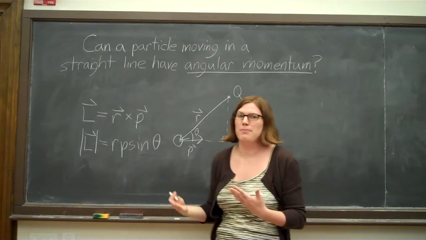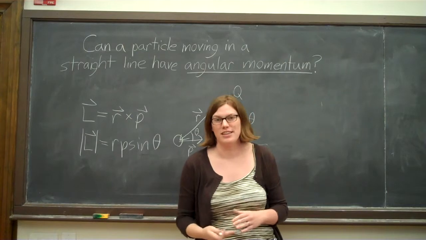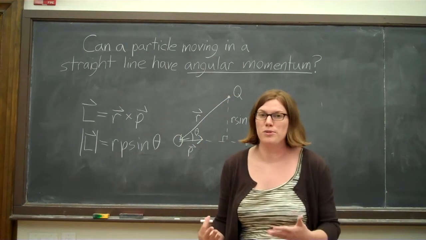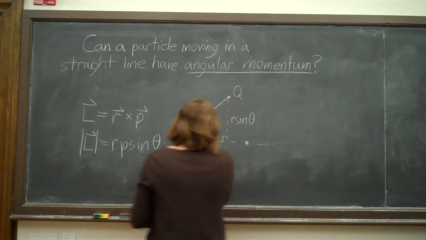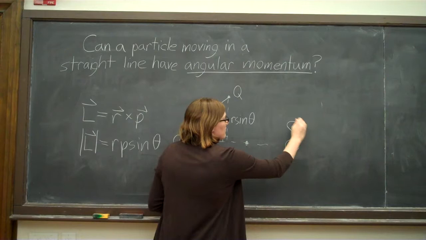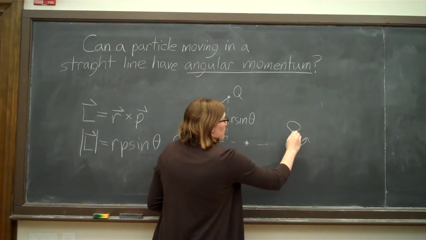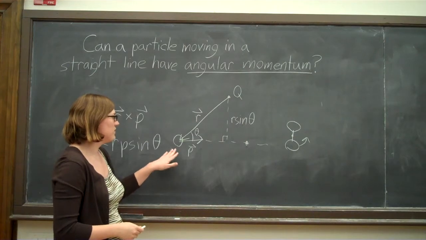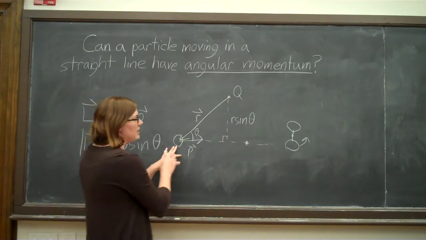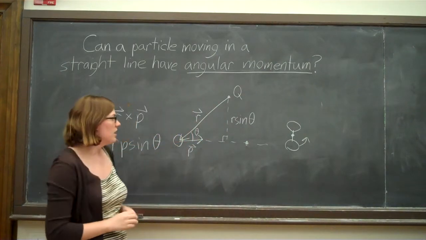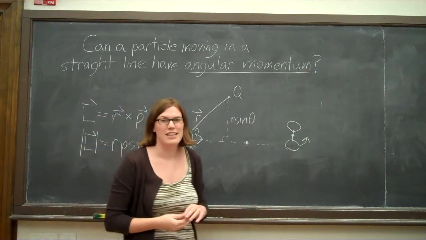So obviously it really matters what point you choose to calculate the angular momentum about. And that usually depends on the problem you want to solve. If this mass is moving forward and then suddenly hits a dumbbell that will start rotating about its center of mass, then the angular momentum we want to calculate for this particle is relative to the same axis of rotation. So we'll explore this further in the next problem.